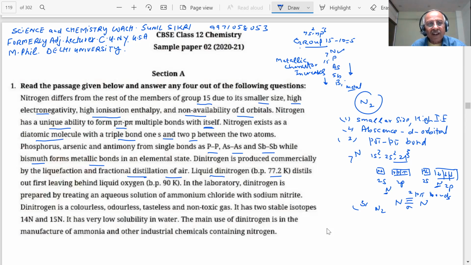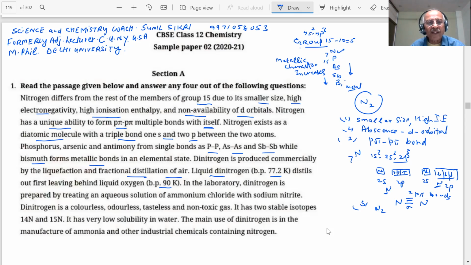Leaving behind liquid oxygen, which has a boiling point of 90 K. The boiling point of nitrogen is lower and the oxygen boiling point is higher. So first to come will be liquid nitrogen.